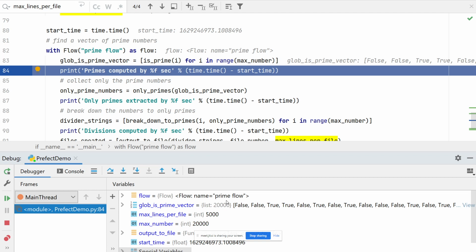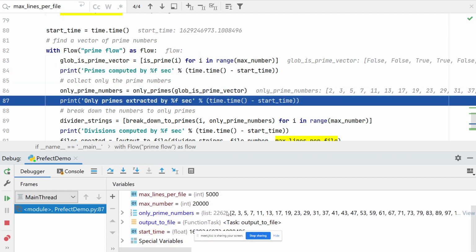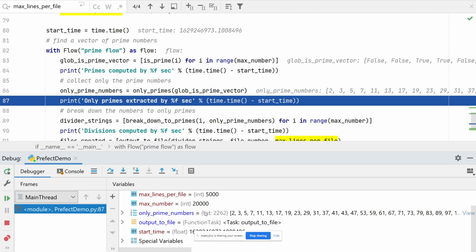Now remember that you saw trues and falses here. It will be important later. We're going to step over now, and only prime numbers return to you, only the numbers that are found to be prime. This is the difference between the prime vector and the prime numbers.